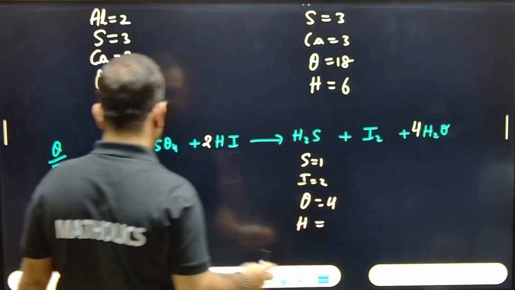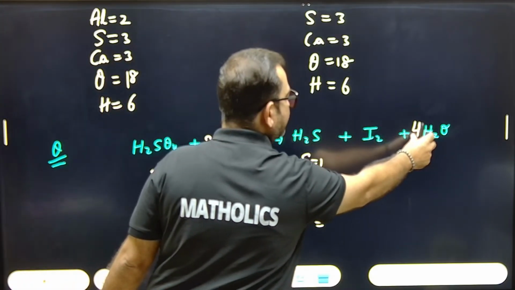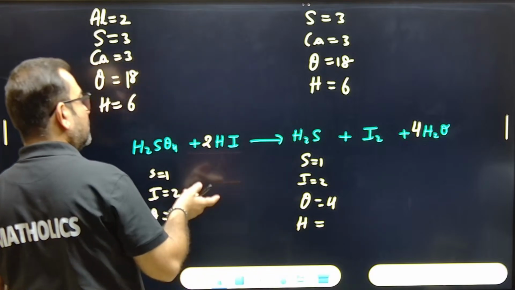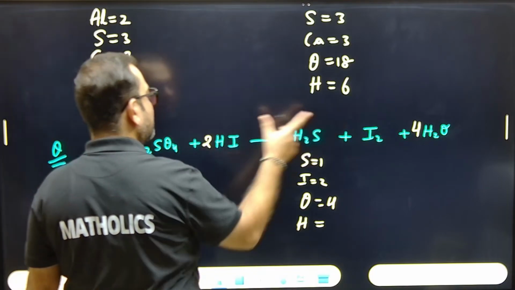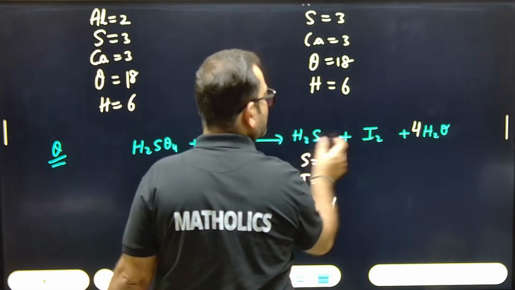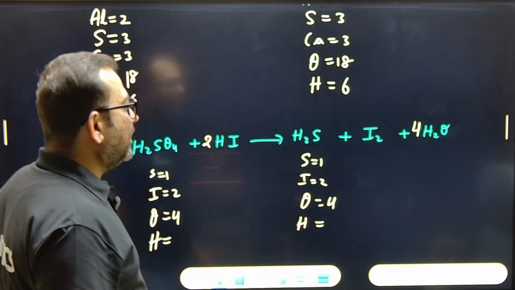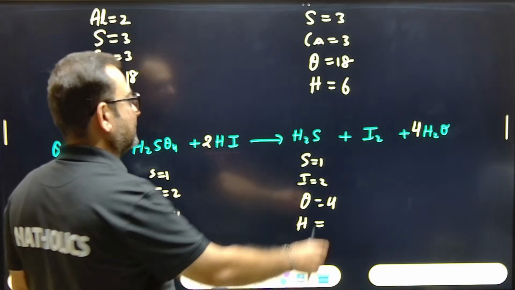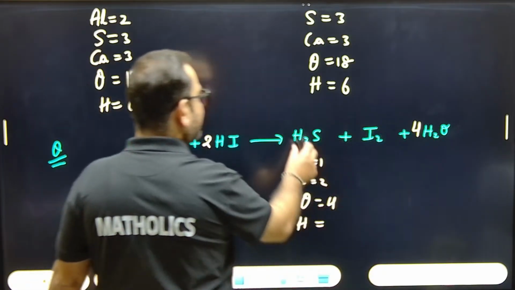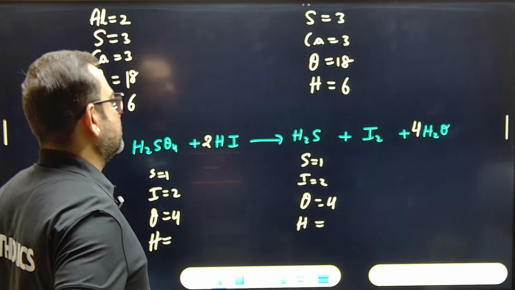Okay. We look for oxygen. Oxygen, it is 4. Here it is only 1. We'll multiply it by 4. So, again, we'll check oxygen 4. Now, check for hydrogen. Hydrogen, it is 2 and 2, 4. Here it is 2 and 8, 10. It is 8. It is already 8. It is 2. What to do?